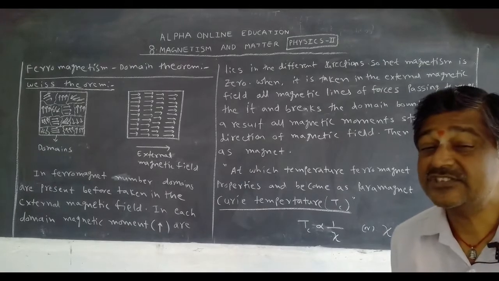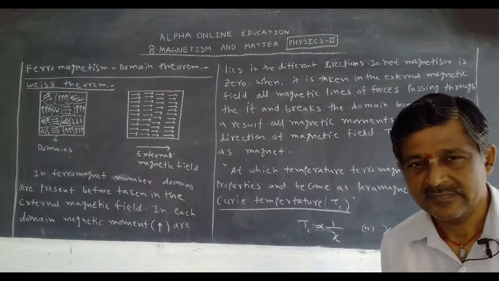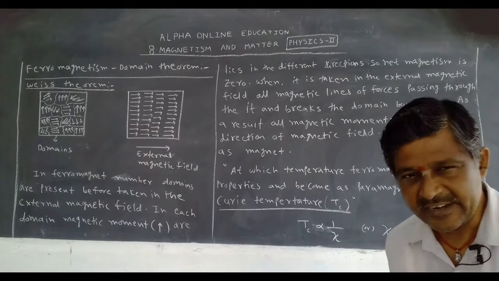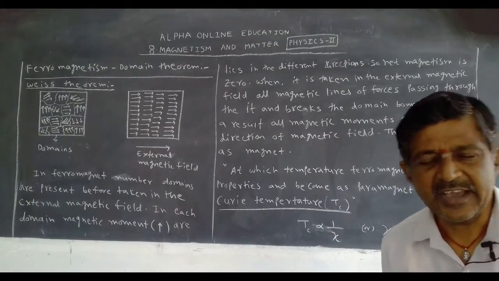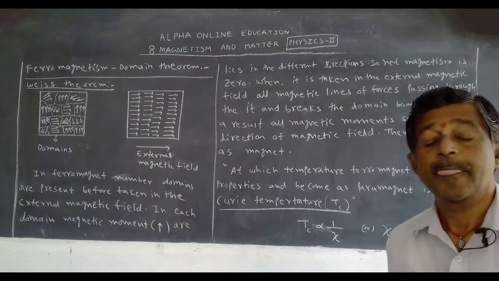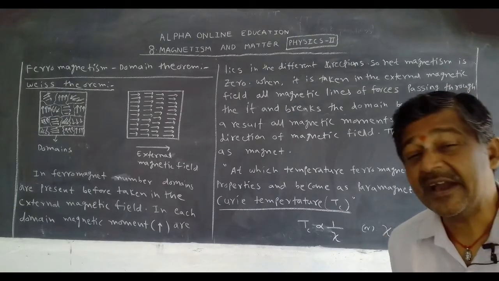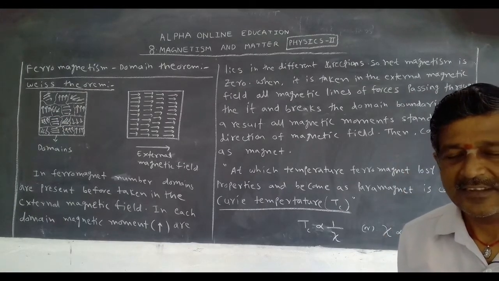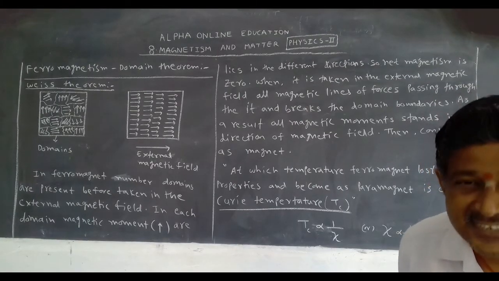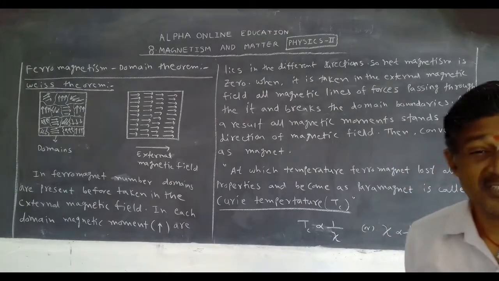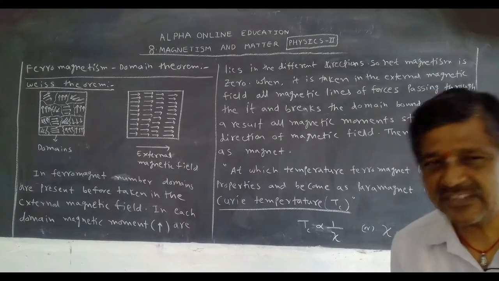Here the nature is not changed. If it is iron, iron is converted into a ferromagnet when taken in the external magnetic field; iron is iron only, but it acts like a paramagnet at a certain temperature. But the iron structure doesn't change. The structure is not changed, but the properties are changed.